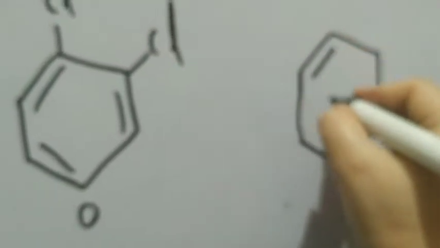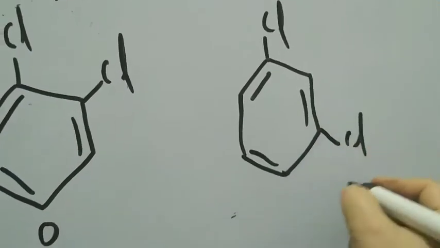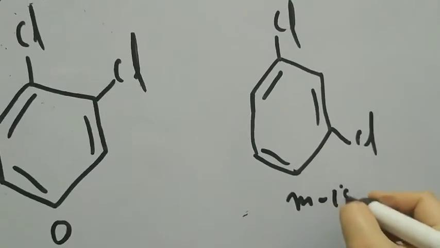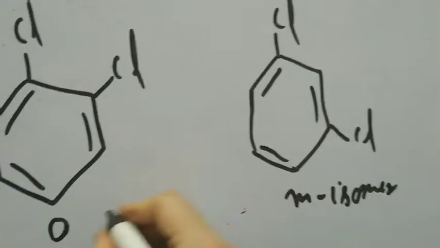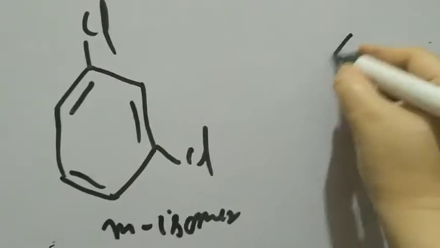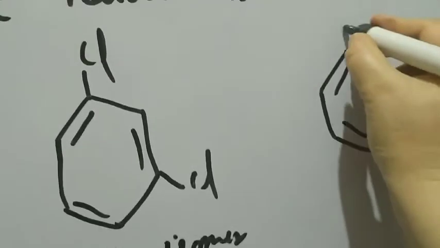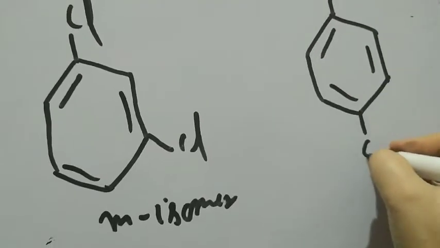The next one that we have is 1,3 dichlorobenzene. This is the meta isomer. And finally we have 1,4.